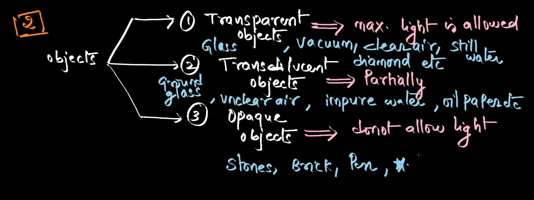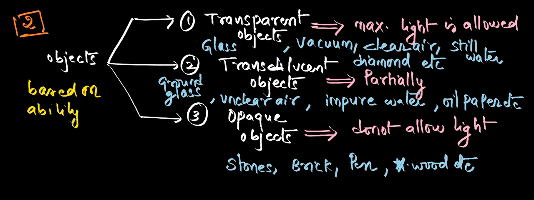You cannot take even plastic. Plastic is a translucent medium. You can take wood as an example. So this is the second kind of classification of objects. This classification is done based on the ability to allow light. Whether the object is able to allow it completely or partially, or does not have the ability to allow the light, depending on this, the classification is done.